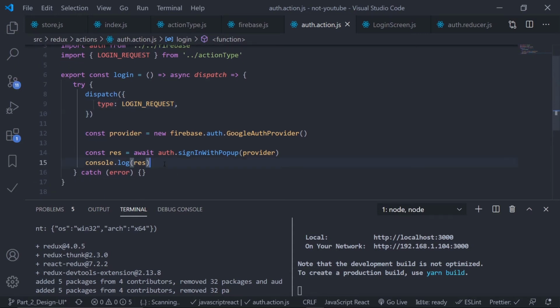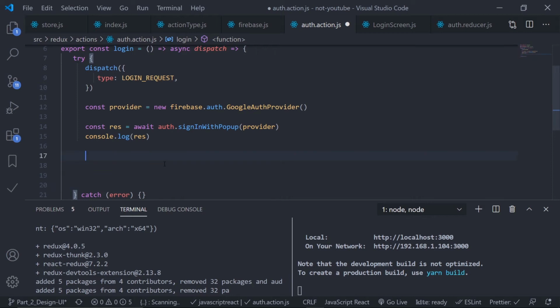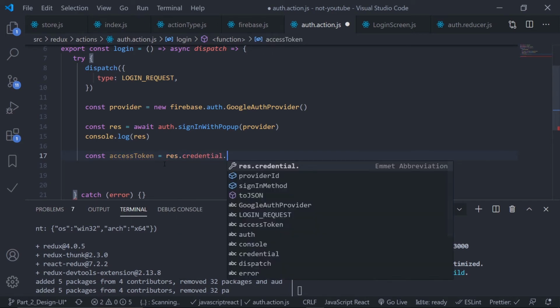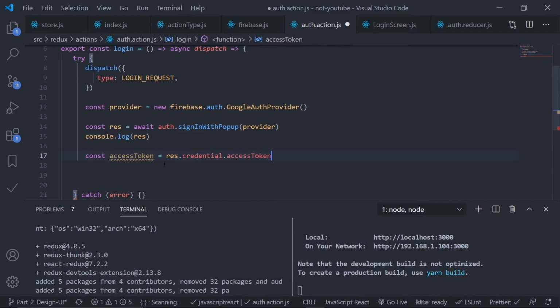And now when this is success, so when I got the data, first of all extract the data, prepare the data. What I need is the access token. So just extract the access token in an accessToken variable. I can get the data using credential.accessToken. Nice. And then from the profile I need the name and the photo URL, and if you need anything else you can just get that from the profile object. So let's create a new profile object.